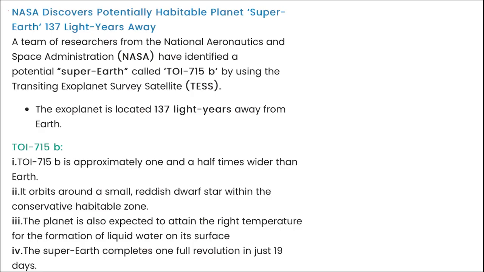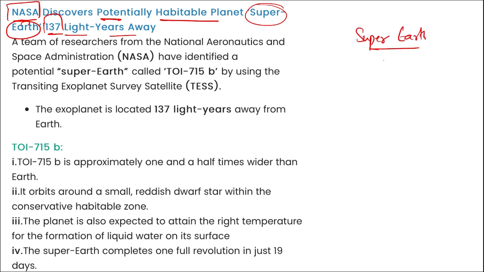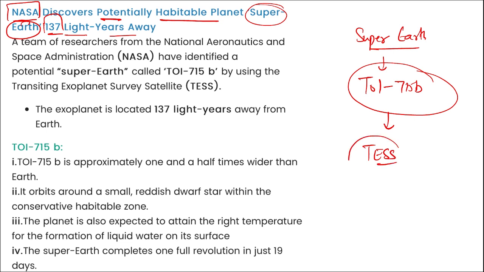Next is NASA, right? NASA, that they have discovered recently a potential habitat planet, that is super Earth, that is 137 light years away from Earth. So super Earth. This super Earth is also known as TOI 715b, correct? This was discovered using TESS, that is Transiting Exoplanet Survey Satellite. This planet TOI 715b, this is located 137 light years away from Earth.